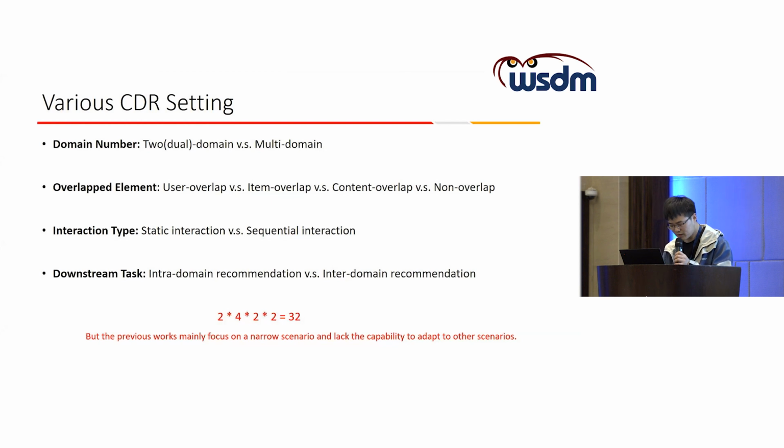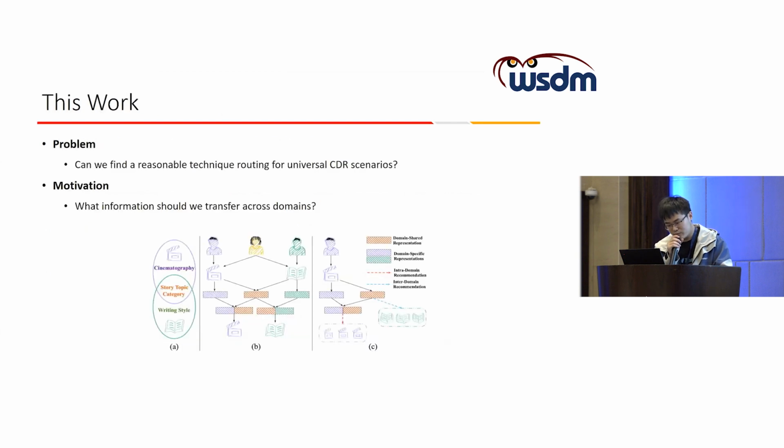However, there are mostly 32 different training settings, and previous works mainly focus on a narrow scenario and lack the capability to adapt to other cross-domain scenarios. Motivated by this phenomenon, we consider a problem: can we find a reasonable technical routine for all cross-domain recommendation tasks?